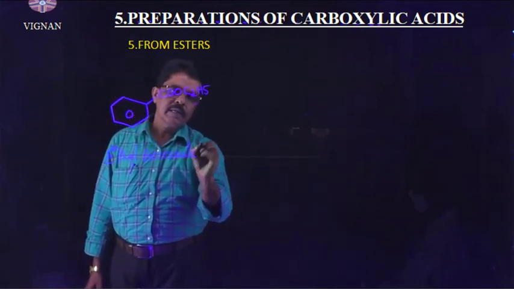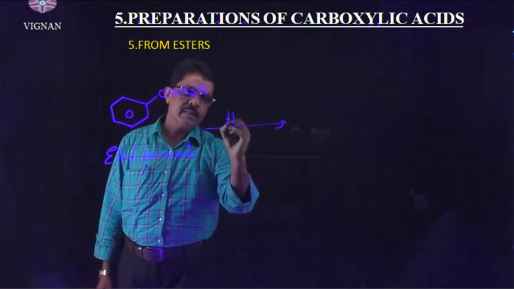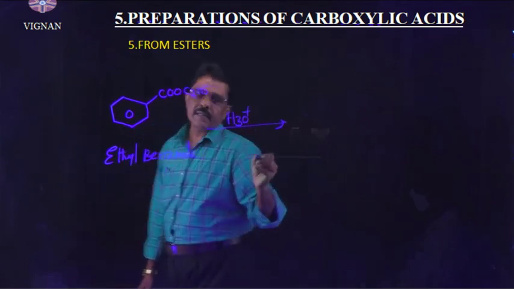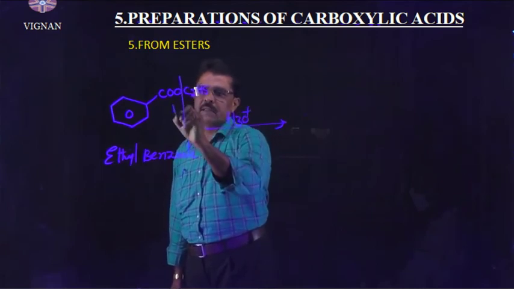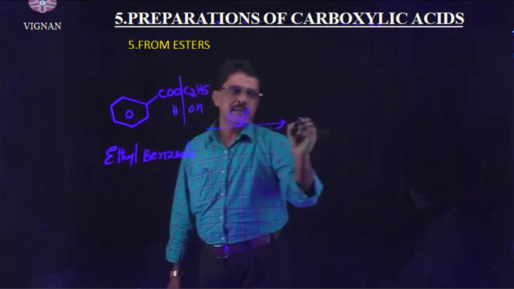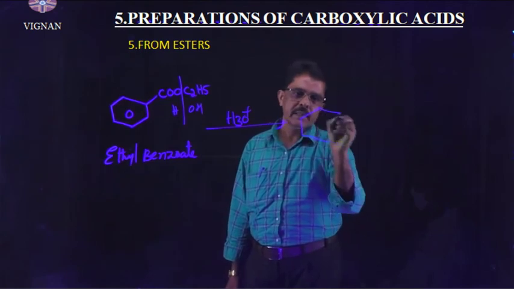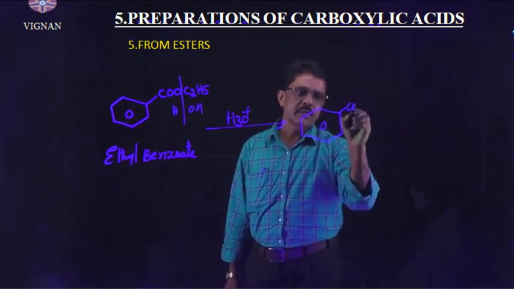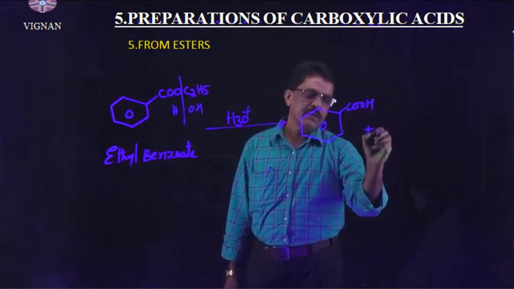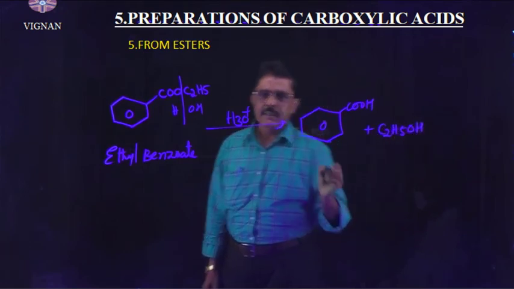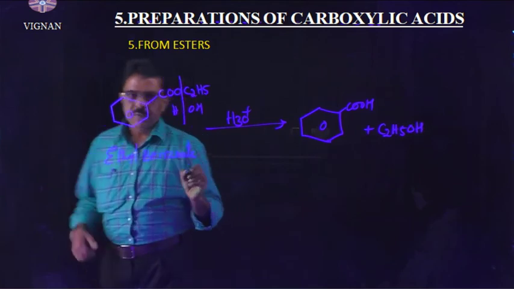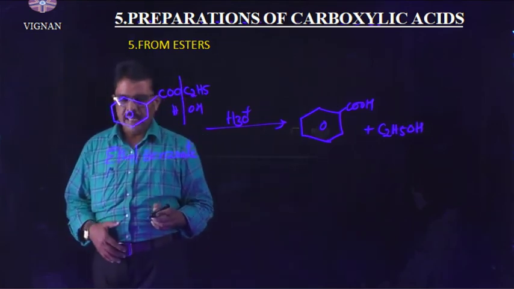Ethyl benzoate is subjected to hydrolysis. Hydrolysis means addition of water, here HOH. Then you will get benzoic acid, C6H5COOH, plus C2H5OH. This is the preparation of benzoic acid.